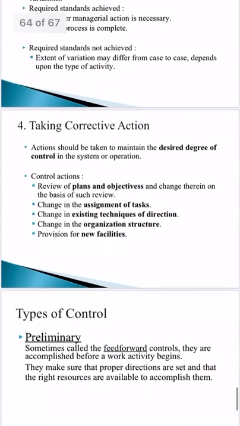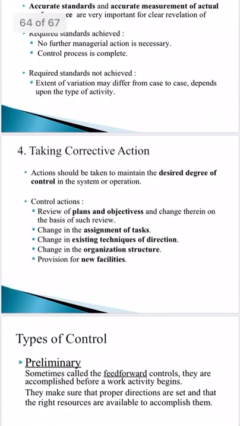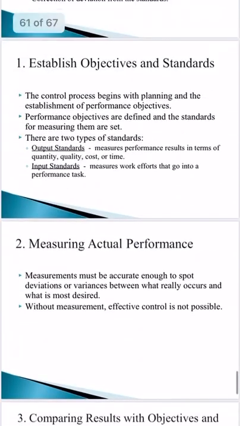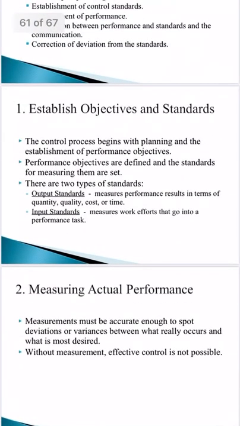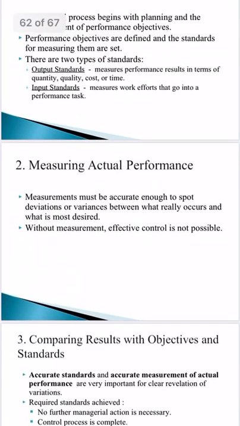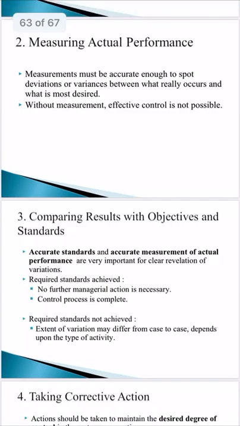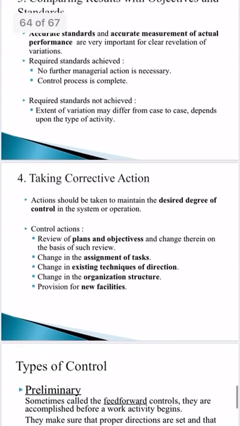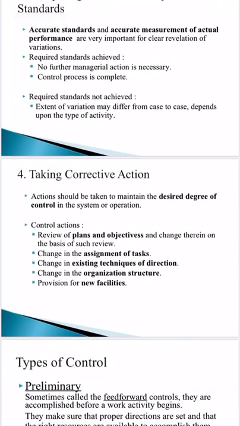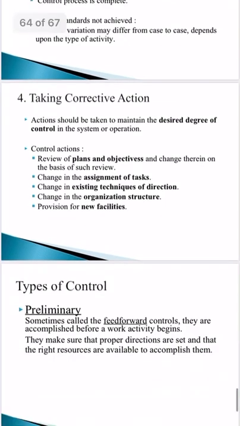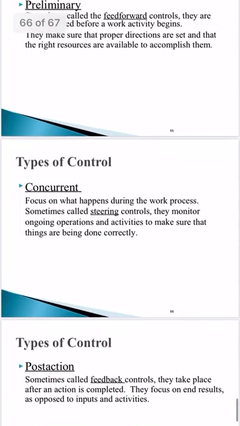Okay, these are the 4 steps we need to take into account in the controlling process. So what is the first one? Establish objectives and standards. Second one? Measuring actual performance. Third one? Comparing results with the objectives and standards. Fourth one? Taking corrective action. So these are the 4 most important parameters we need to take into account while applying control over the organization. Okay, now what is the next one?